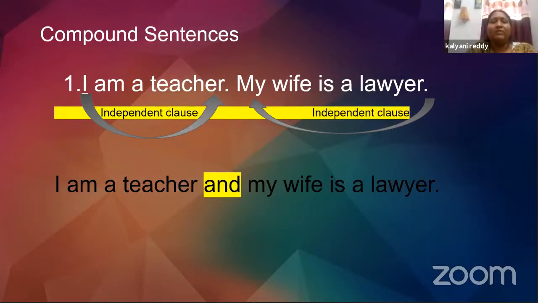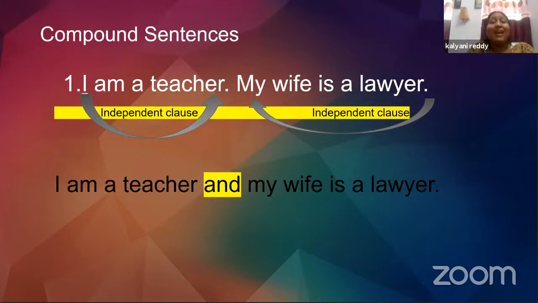Now what's a compound sentence? Before we actually see the definition of a compound sentence, let us take an example here. Here is an example which says, I am a teacher, my wife is a lawyer. Look at this sentence, my dear students. Both of them are independent clauses. That is, we have two simple sentences here.